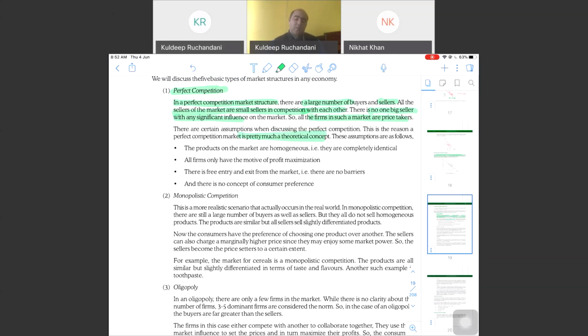All the products are identical. Firms have the motive of profit maximization. Free entry and exit from the market. No barriers as such. No concept of consumer preference as such. Same goods are available, so the preference question doesn't arise. You go to seller A, you go to seller B, you are going to get the same product. So perfect competition. Now you may get a question in the exam.